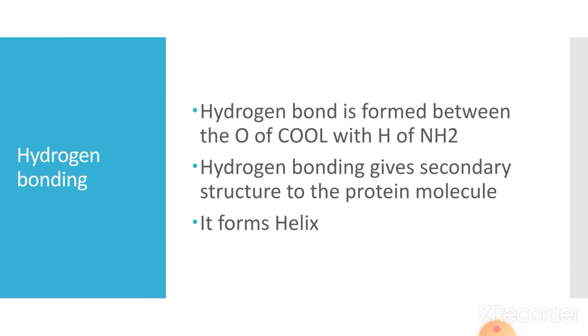Hydrogen bonding gives secondary structure to the protein molecule, and when the secondary structure is formed, it forms a helical structure, like you may have seen the structure of DNA, like this one. We have focused just on the bonding of hydrogen, so I have written just the hydrogen and oxygen part. We have the NH group from the NH2 of one amino acid, and the C double bond O group of the COOH. A hydrogen bond is formed, and you can see in the second structure that it will form a helical structure.